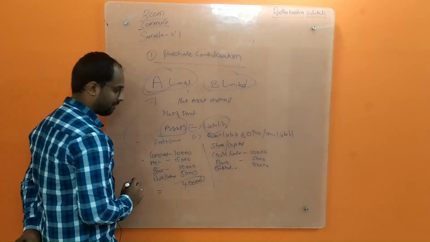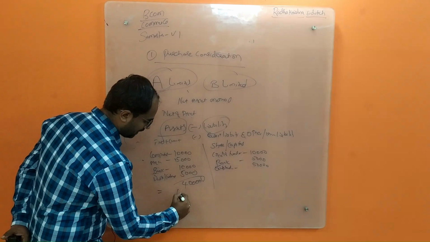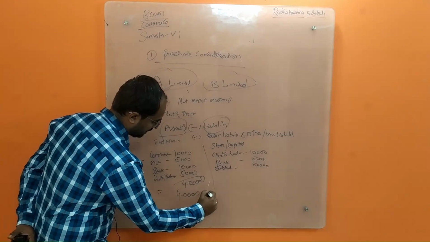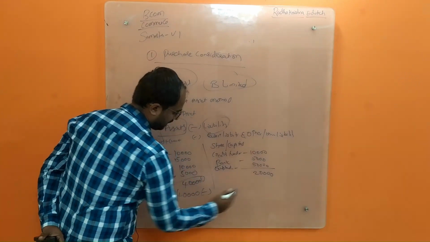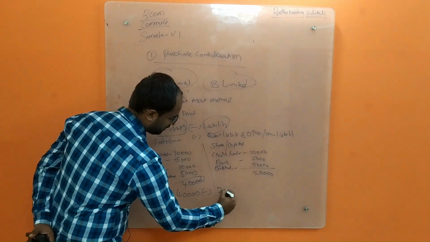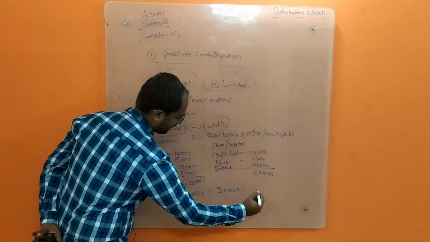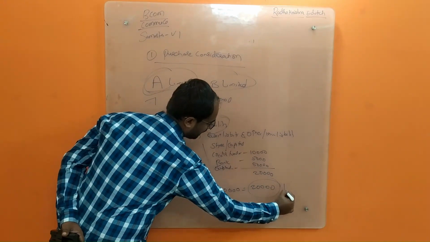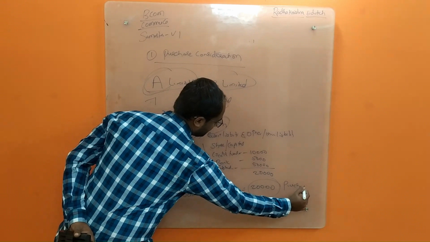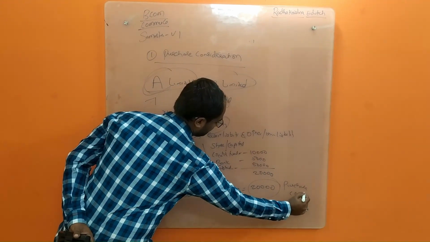So the total of this is 20,000. Now net of assets: 40,000 minus 20,000 is equal to 20,000. So this 20,000 is considered as the purchase consideration.